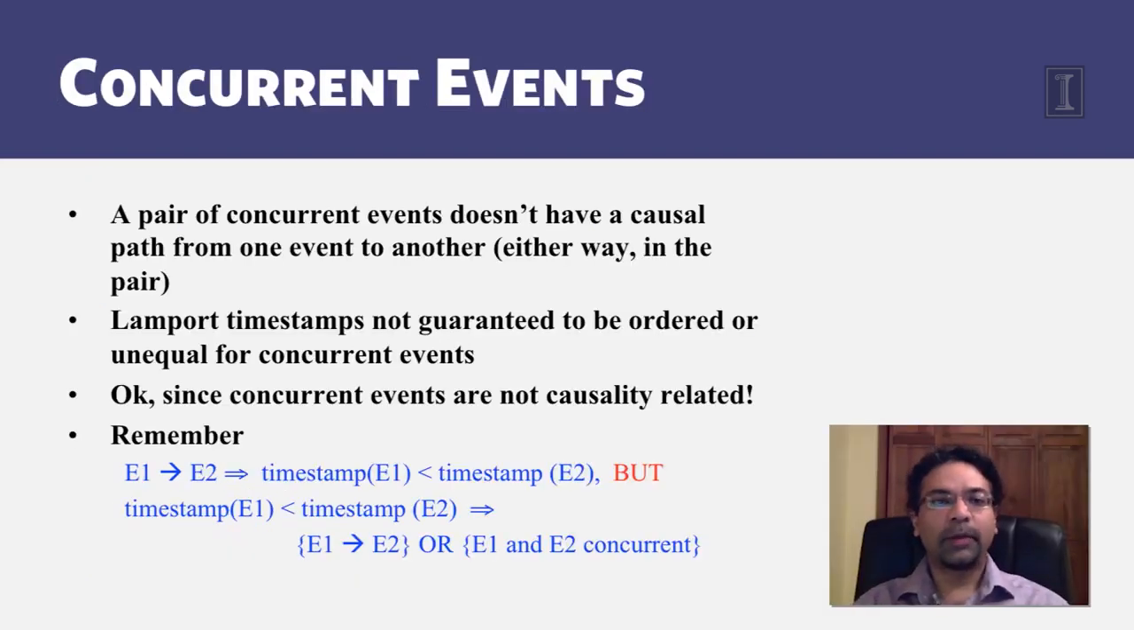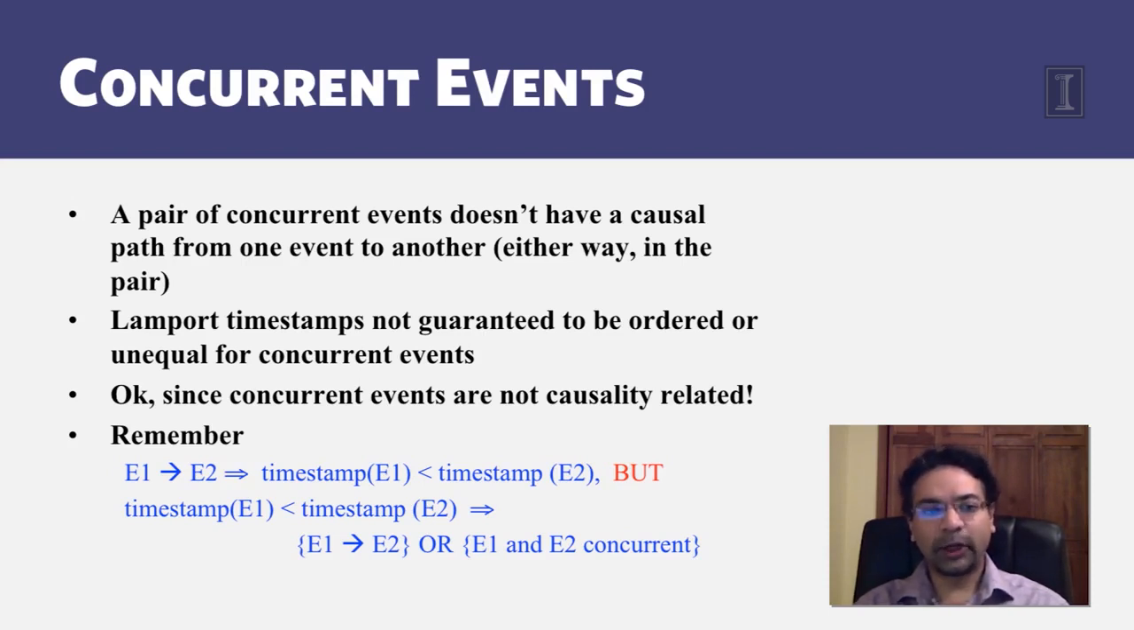So putting it another way, a pair of concurrent events doesn't have a causal path from one event to the other either way in the pair, and the Lamport timestamps are not guaranteed to be ordered or unequal for such pairs of concurrent events. They might be equal, they might be different, it doesn't really matter. But this is fine because these concurrent events are not causally related, so we are not violating causality by leaving this ordering up in the air.